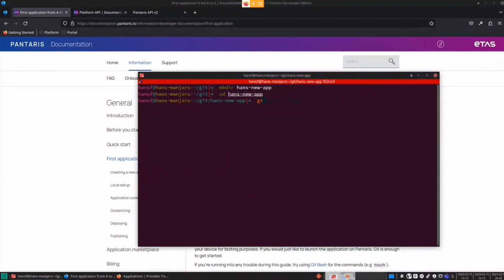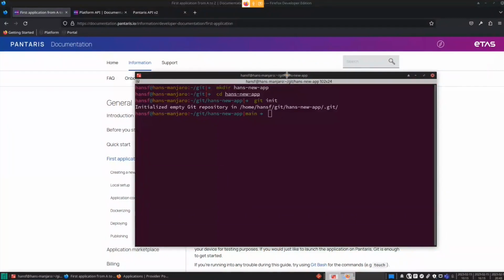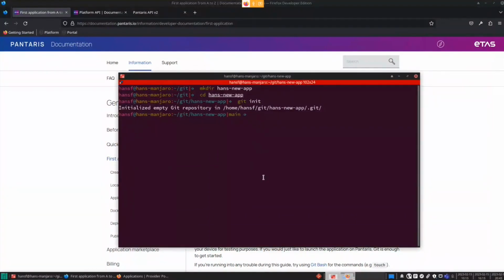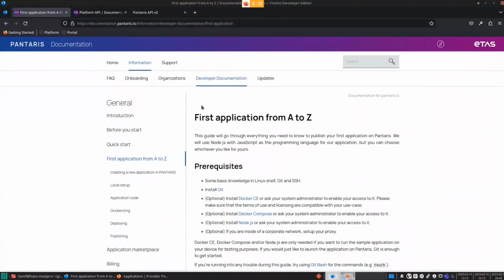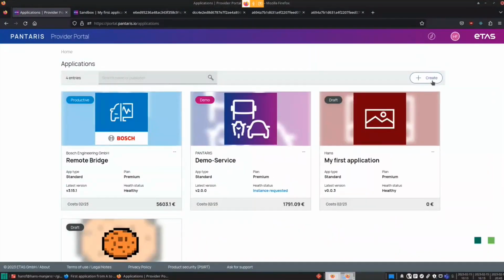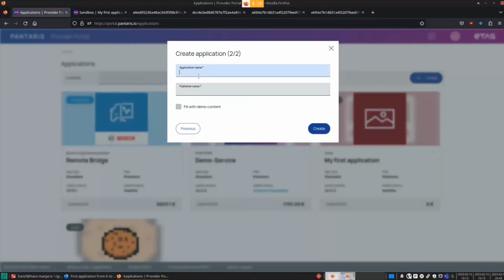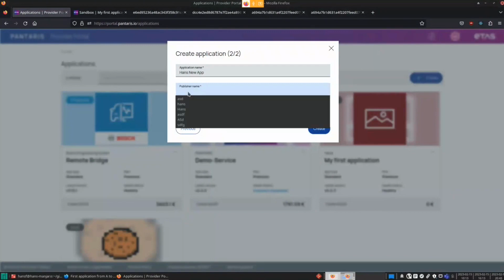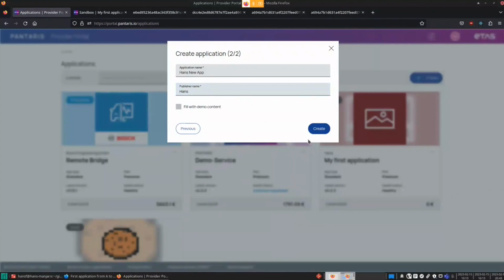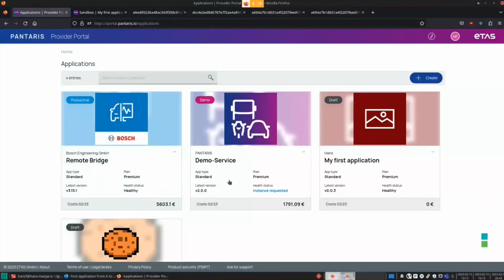and set it up. Okay, now we have our Git repository. We have to set up our application on Pantheris. Therefore, I will create it here. Name it Hans New App. It doesn't matter, it doesn't have to be the same name, but it has to be a unique name. I am the publisher, and I will create my application.